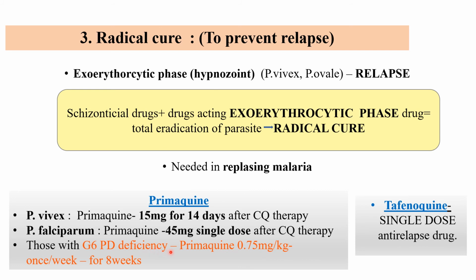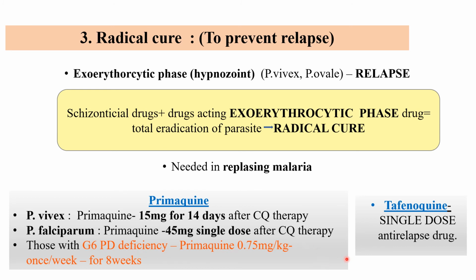In these patients, if need arises, a higher dose of primaquine, that is 0.75 milligram per kilogram, should be given once a week. Such 8 weeks of treatment should be given. Here the daily dose is 0.25 milligram, and here it is 0.75 milligram once a week in case of a special risk patient.